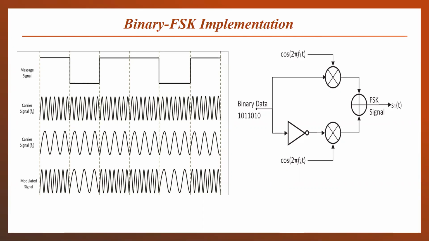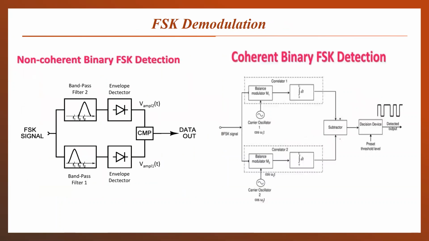Because for the binary 1, the high frequency signal is transmitted and the low frequency signal is omitted. For binary 0, the low frequency signal is transmitted and the high frequency is omitted. So after combining them, we will get this waveform. So now we have generated the FSK modulation, the frequency shift keying modulated signal. So how do we recover the digital transmitted signal from this modulated signal at the receiving side?